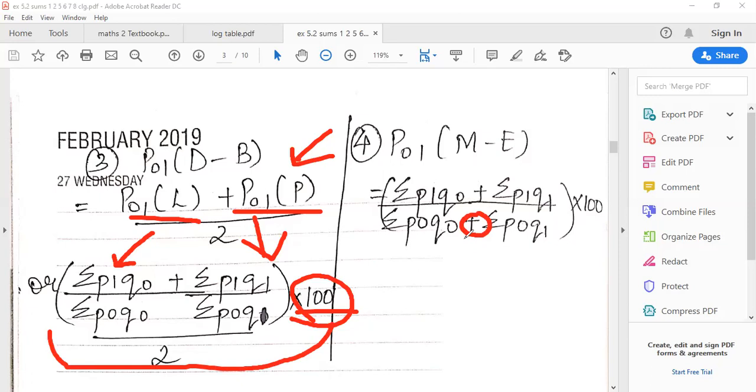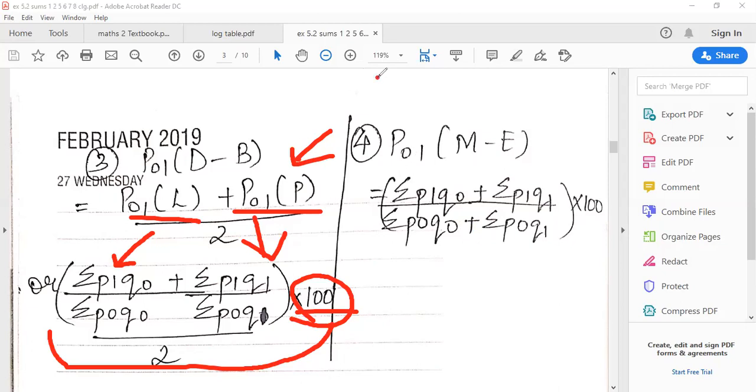So in easy words, Laspeyres numerator plus Paasche numerator, they added both numerators together. Laspeyres denominator plus Paasche denominator, they added together. Put in one bracket, multiplied by 100. Understood? What did they do? So till now, what are the four formulas? Tell me. Laspeyres, Paasche, Drobisch-Bowley, and Marshall Edgeworth.